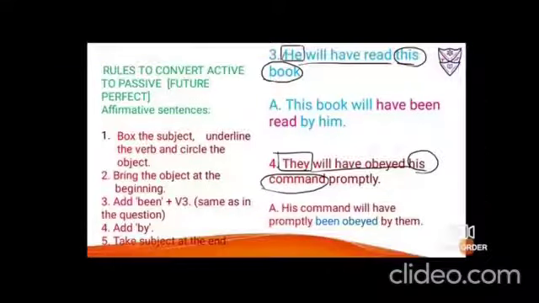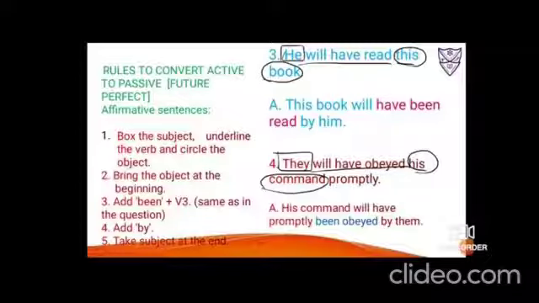Now because it is third person non-living, I'll be using will have. And then the additional word BEE and been, the verb into its third form, that is read. So will have been read. Add by and take the subject, that is he, at the end, so he changes to him. So it is this book will have been read by him.